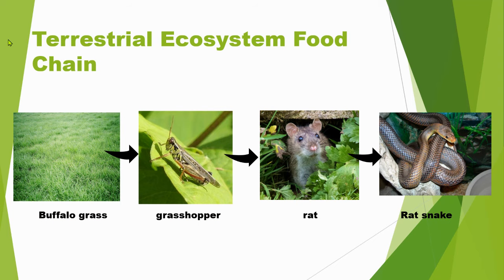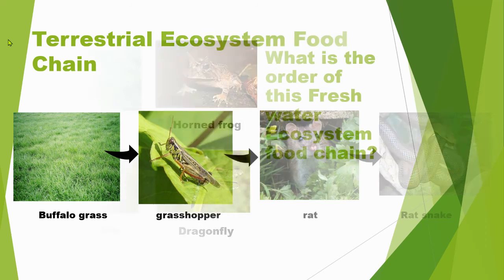You guessed it. Buffalo grass gives energy to the grasshopper. Grasshopper gives energy to the rat, and rat gives energy to the rat snake. The reason the arrows are going that way is they're showing the flow of energy, even though those things are eating the things before them.